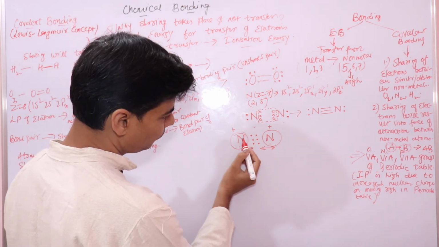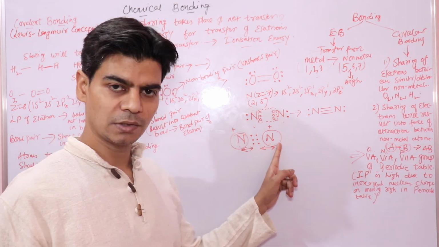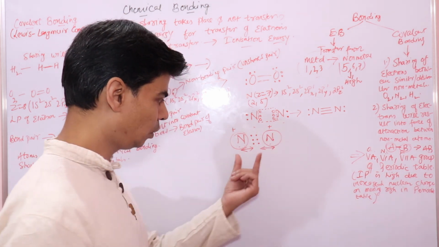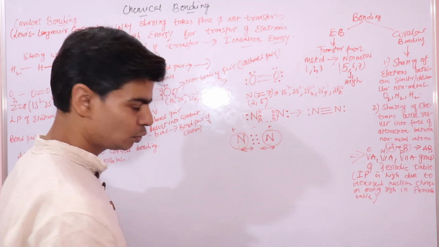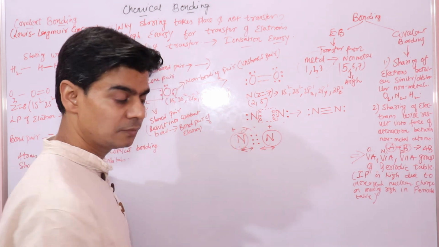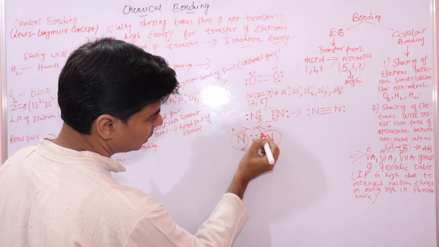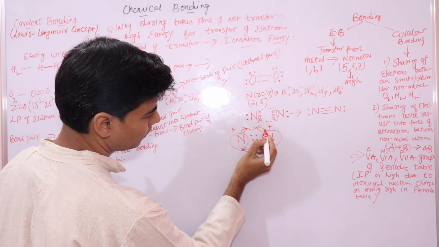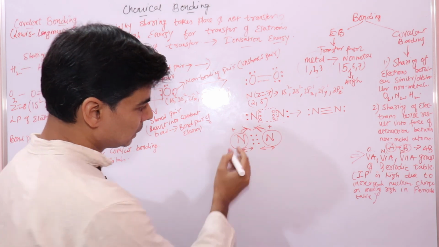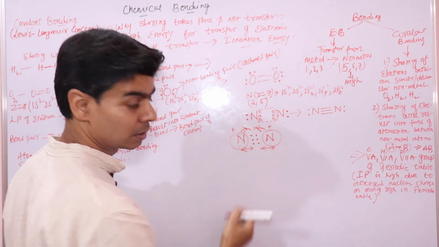This electron rich center will attract the positive nucleus of this nitrogen atom and the positive nucleus of this nitrogen atom, right? Due to this attraction by this shared pair, both these nitrogen atoms are together, they have a force of attraction between one another, right?